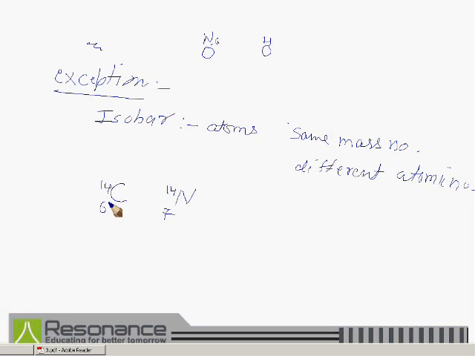Now we can compare: the mass numbers of carbon 14 and nitrogen 14 are the same, but the atomic numbers of carbon and nitrogen are not the same. So we can say that carbon 14 and nitrogen 14 are mutually isobars.